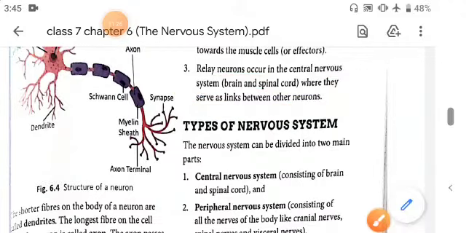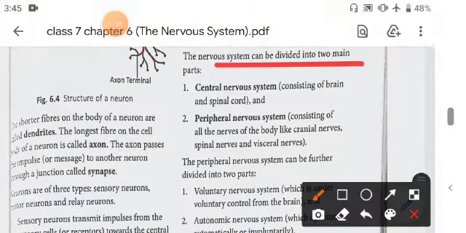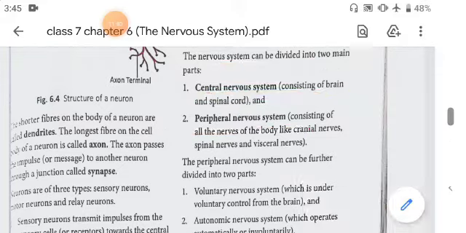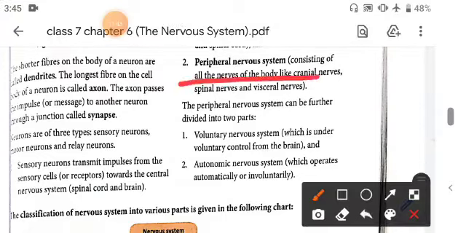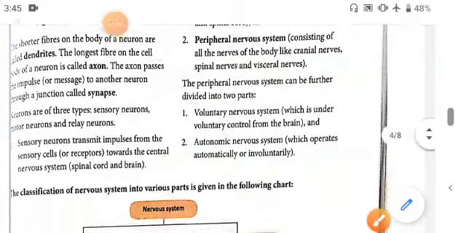Then types of nervous system. Here the nervous system can be divided into two main parts: CNS, central nervous system, and PNS. Central nervous system contains brain and spinal cord, and PNS contains all nerves of the body like cranial nerves, spinal nerves, and visceral nerves. The peripheral nervous system can be further divided into voluntary and autonomic nervous system. The voluntary nervous system is under voluntary control of brain, and autonomic operates automatically or involuntarily.